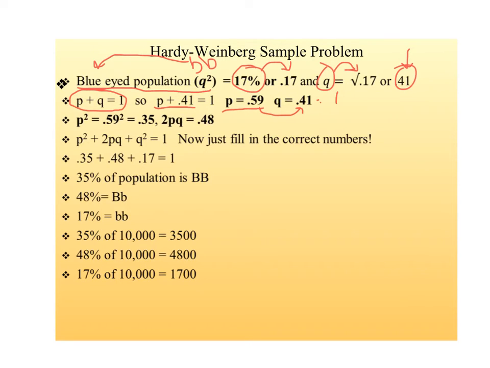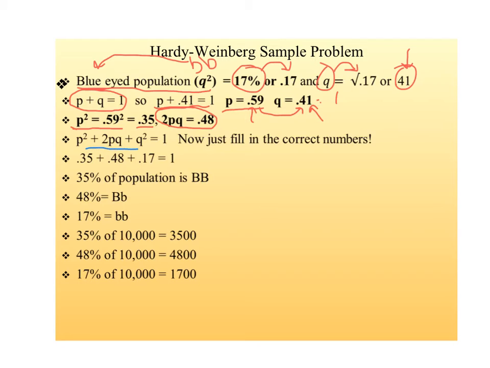And now that you know what P is, just square it. To find P squared, you square 0.59, and you get 0.35. And then, once again, to find 2PQ, just multiply 2 times P times Q, and you get 0.48.